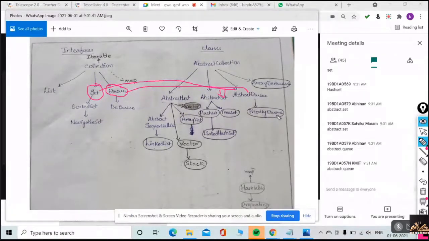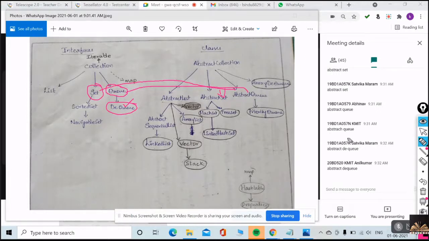And there is DQ, which is extended from this queue. That is, DQ is also an interface. This DQ interface is implemented by abstract DQ. Yes, it's an abstract DQ.